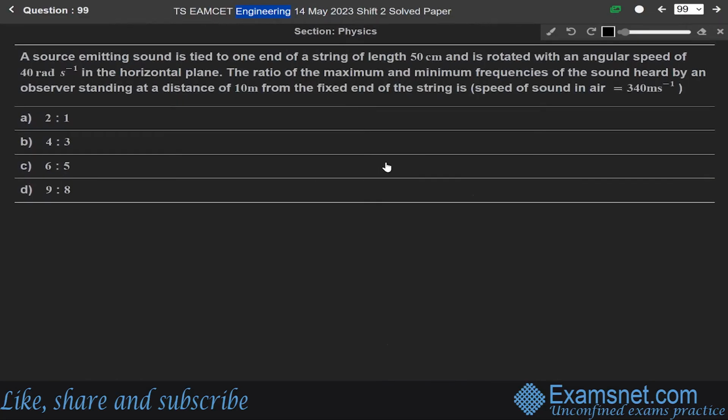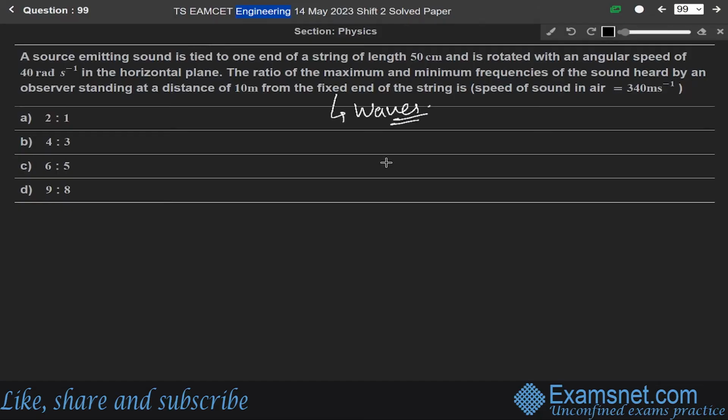Okay. Now next question, 99. A source emitting sound is tied to one end of a string of length 50 centimeter and is rotated with an angular speed of 40 radian per second in the horizontal plane. The ratio of the maximum and minimum frequencies of the sound heard by an observer standing at a distance of 10 meter from the fixed end of the string is. So this question is from the chapter of waves.